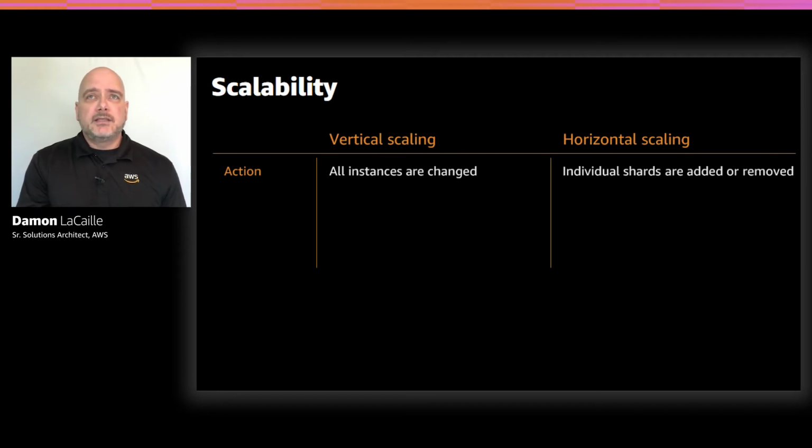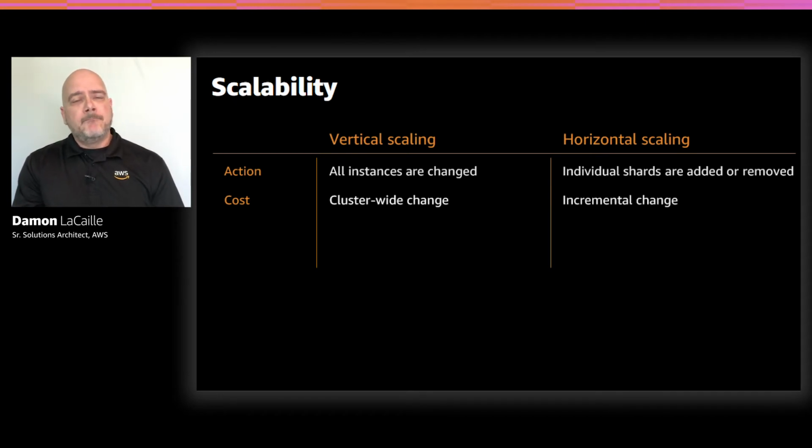So, maybe a shard at a time we're either adding or removing. So it's typically much faster as well. Vertical scaling, because you're changing all the instances at the same time, the cost can have a dramatic impact, whether up or down, based on that. Whereas with horizontal scaling, again, since you are scaling incrementally, you're just paying the difference of adding or removing those